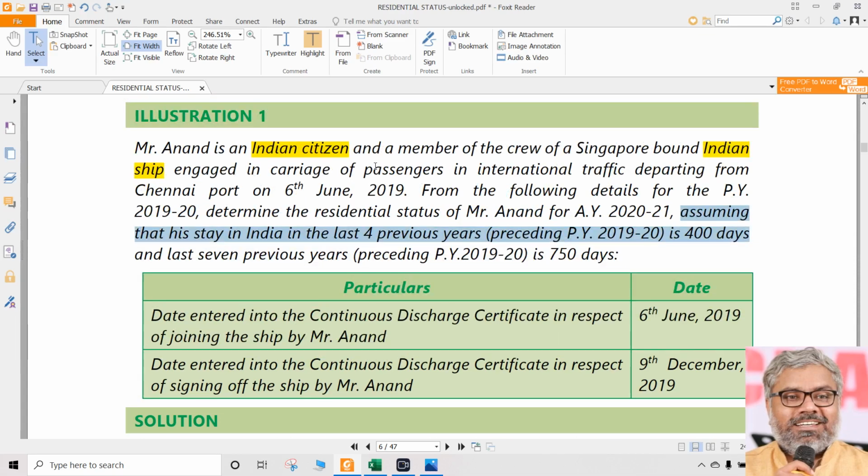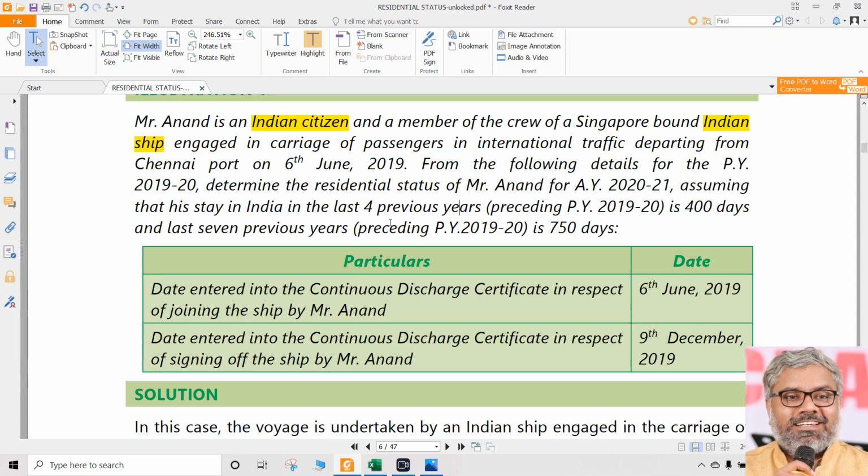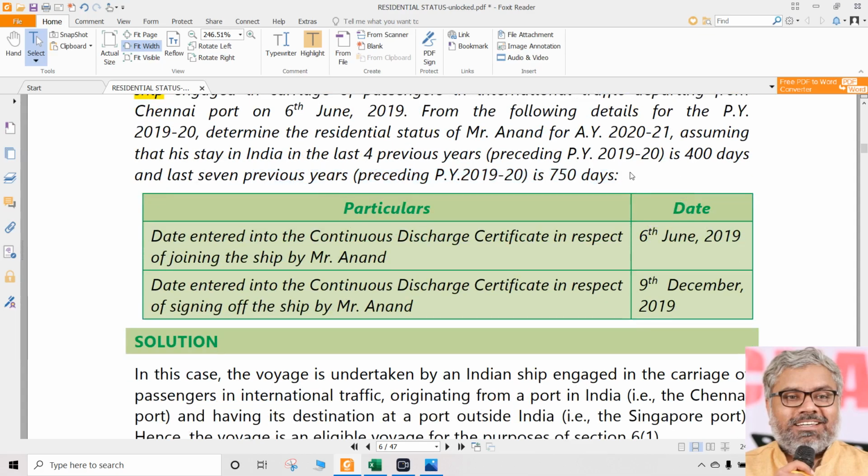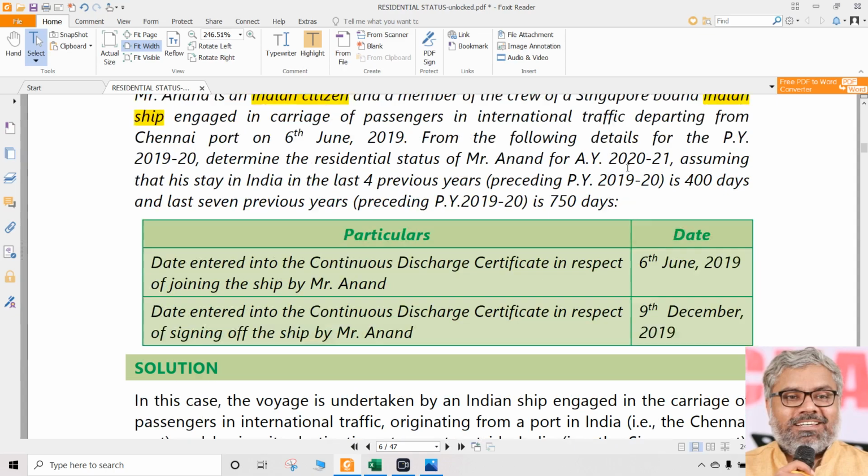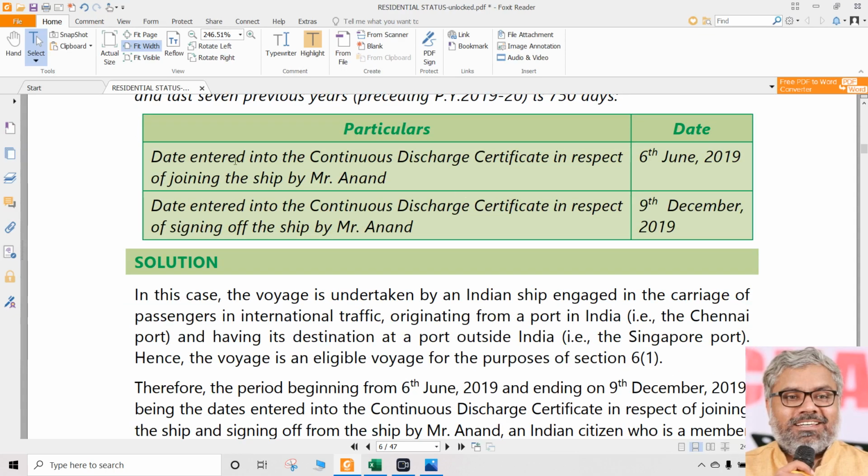And what is the first condition? He will be called a resident if that person is in India for a period of 182 days or more. Otherwise, he is not called a resident, he becomes a non-resident. 4 years immediately preceding, more than 365 days, all these things we don't care, since the second condition is not applicable for him. 7 years and all is not relevant in this particular case. We have not yet reached that point yet. But let us look at the other particulars given.